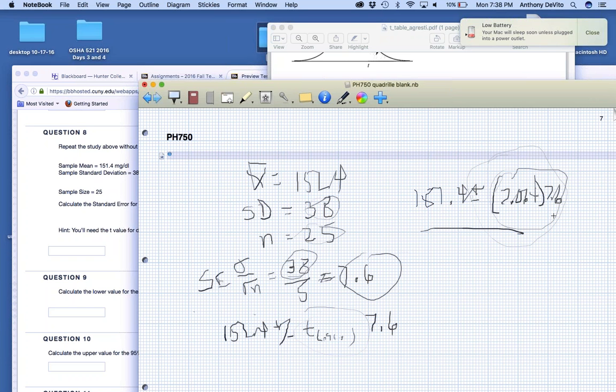It's really parsing this so you understand whether you're working with the population mean, standard deviation, or your sample, whether or not you can apply the z-score or the t-score, what t-score to choose, and so on. And then there's just the basic formulas you're using over and over again. The proportion formulas are a little bit different for calculating the standard error because you're working with proportions. But if you work basically from the formulas, you shouldn't have too much